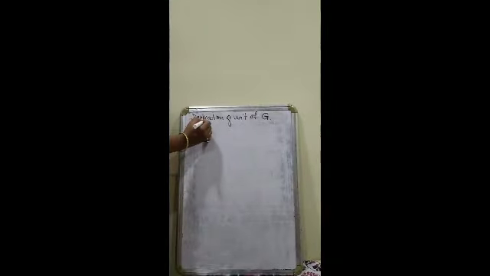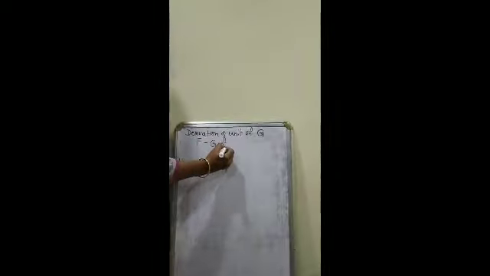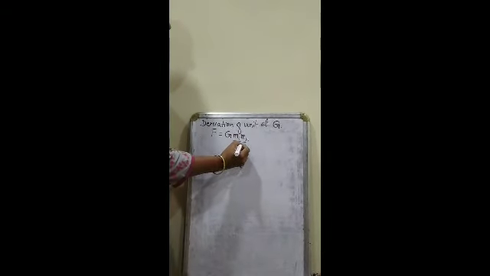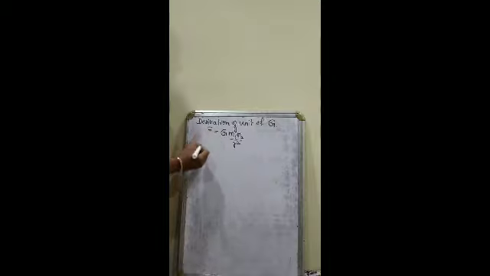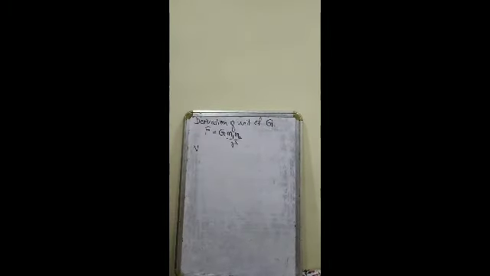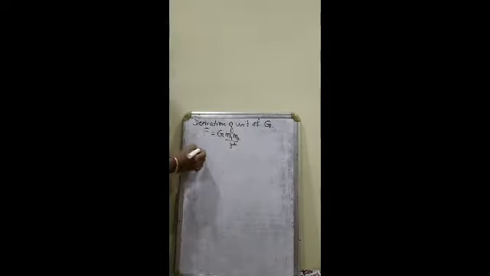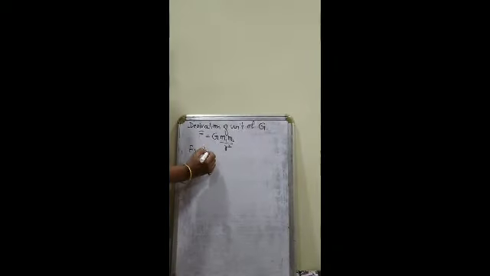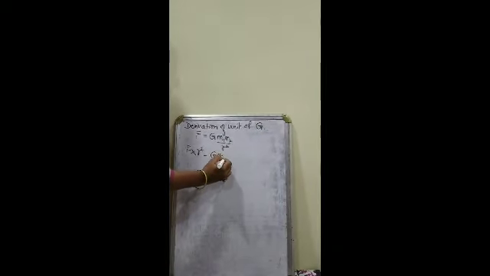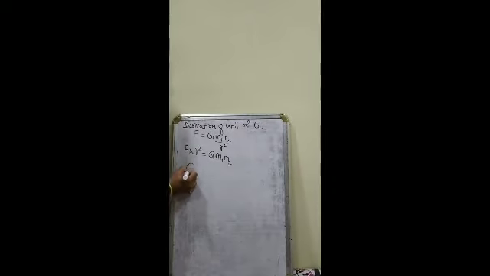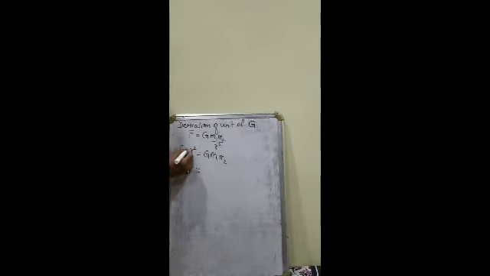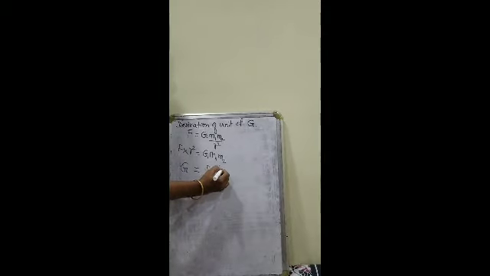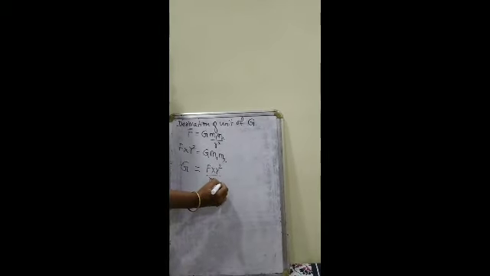See how to derive the unit of universal gravitational constant. Now we all know that F is equal to G into m1 m2 upon r square. Let us cross multiply this equation and take it as F into r square is equal to G into m1 into m2. So in this case G will be equal to F into r square upon m1 into m2.